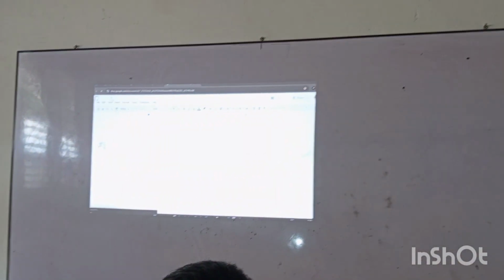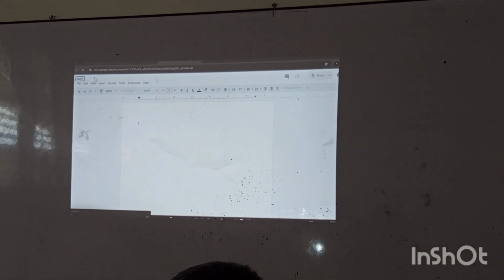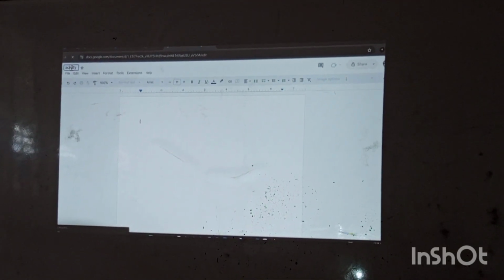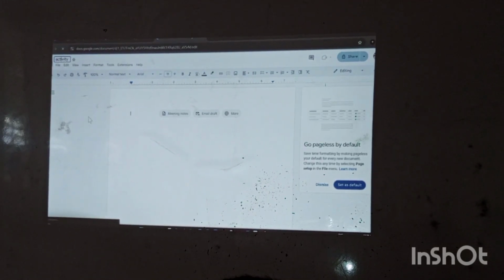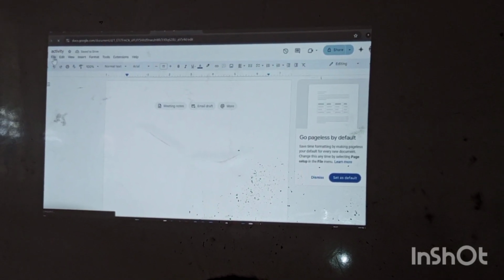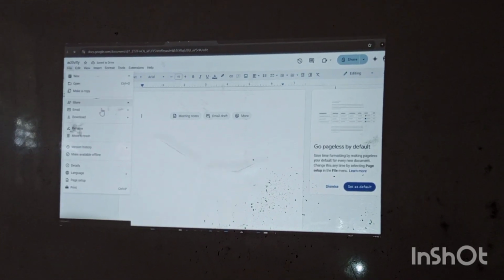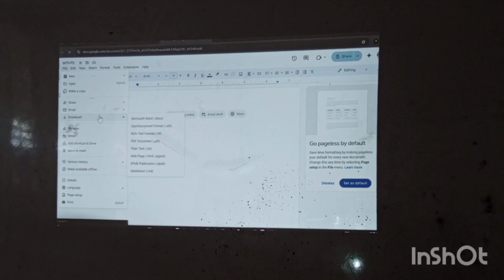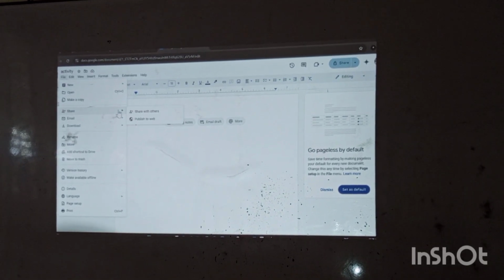Yes, sir. Okay, let's change first the name of this document. Activity. Okay. Next, stay updated in your GC because I will be sending this after this one. Share.